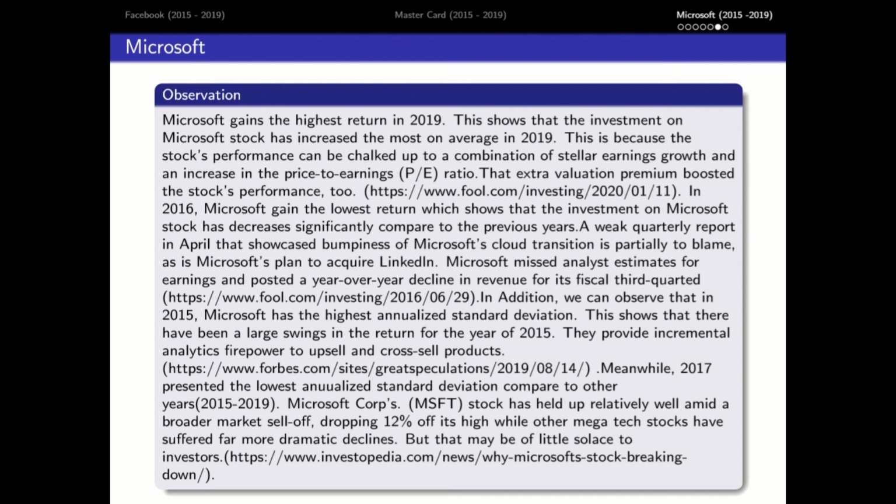This is because the stock's performance can be chalked up to a combination of stellar earnings growth and an increase in the price to earnings (PE) ratio. That extra valuation premium boosted the stock's performance too.